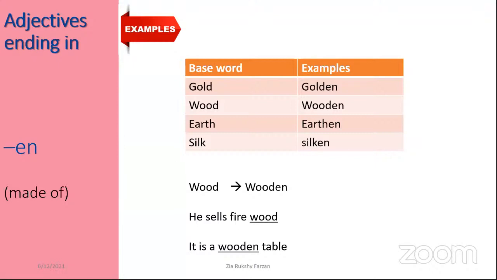If you want, write some more nouns here and make this in the context. Golden chain, wooden table, earthen goblet, silken sari or silken wool.